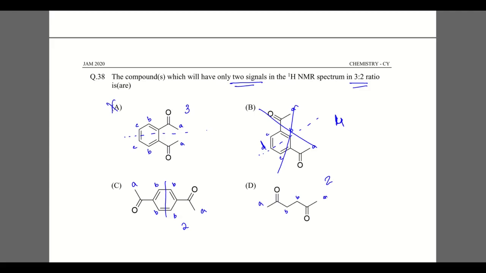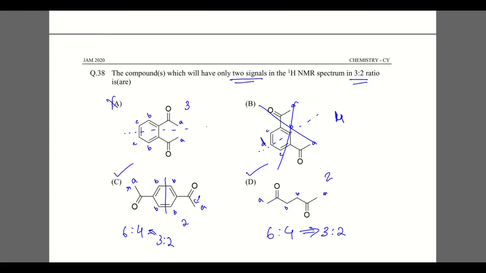Here there are 6 CH3 protons and 4 methyl protons, so this will give rise to 3:2. And here also, this is CH3, this is CH3, so 6 CH3 protons and 2 plus 2, 4 CH2 protons, and this will also give a 3:2 ratio. So the options will be both C and D. Going to the next question.